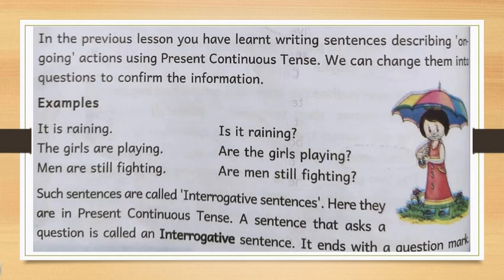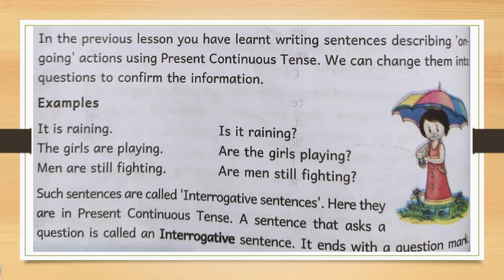Now coming to the grammar part. Children, in the previous lesson, you have learned writing sentences describing ongoing actions. What do you mean by ongoing actions? The actions which are not complete yet. That means present continuous tense. So we can change them into questions to confirm the information. Sentences are given, and you have to change them into question format, which consists of information also.